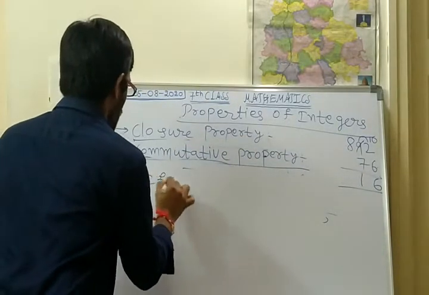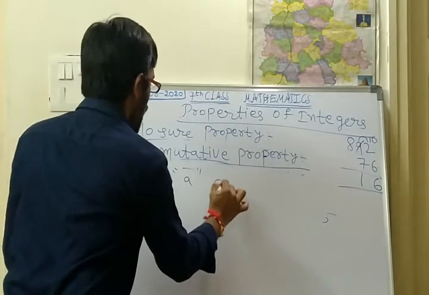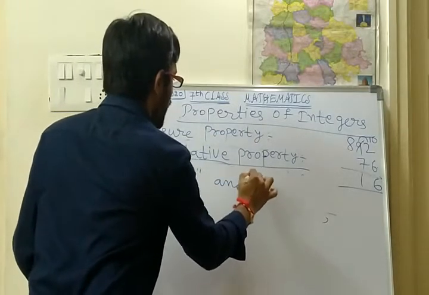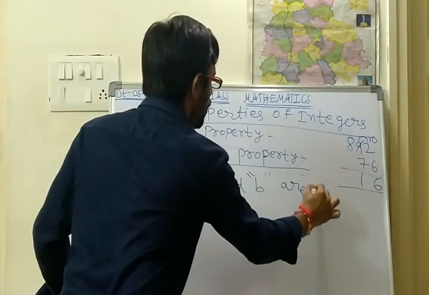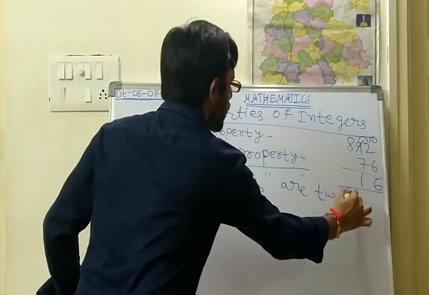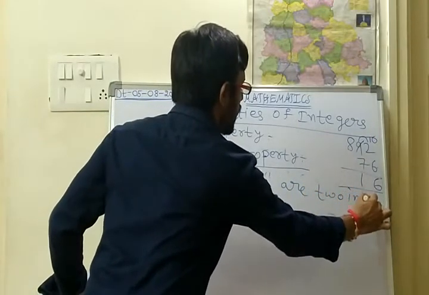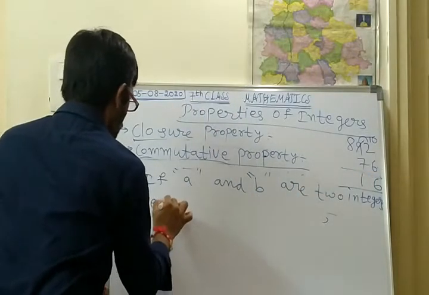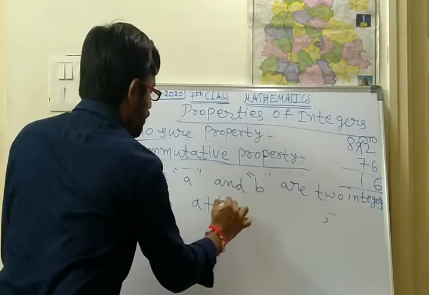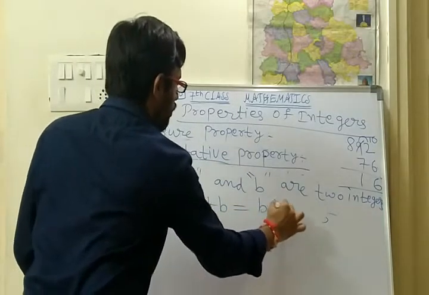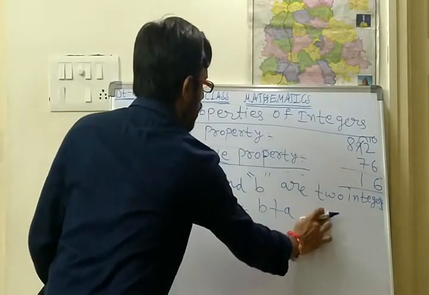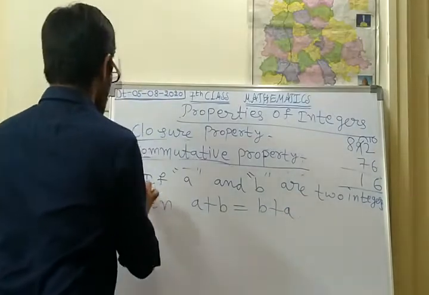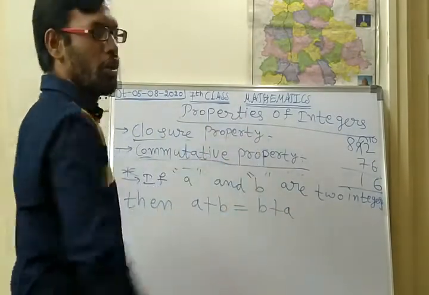If a and b are two integers, then a plus b is equal to b plus a. Okay, so this is the statement of the commutative property.